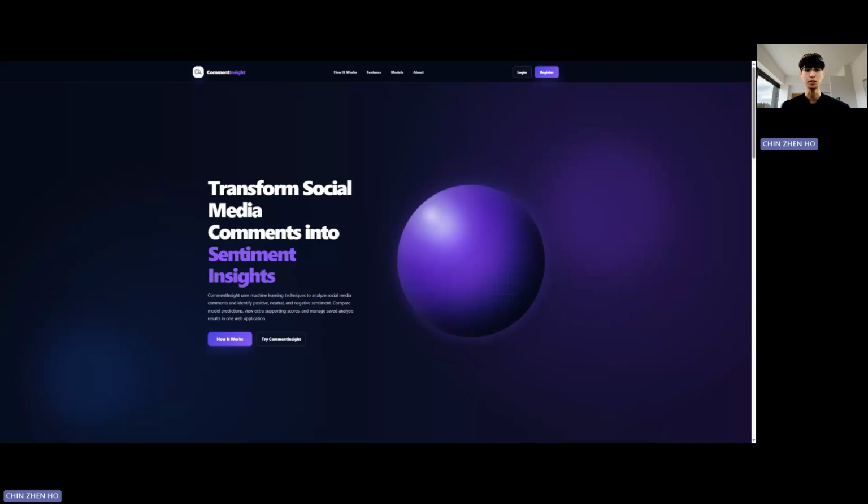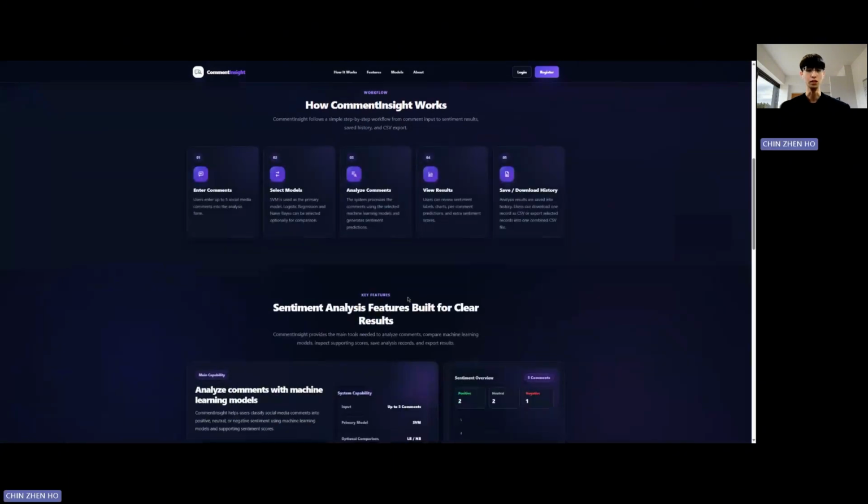Manually analyzing sentiment in large volume of social media comment is time-consuming, and human judgment can become inconsistent due to fatigue and subjective interpretation. The application follows a simple workflow shown here. User enters up to 5 comments, chooses which model to use for analysis. The system processes them and then displays sentiment result with chart and supporting score, which can be saved into the history or downloaded as CSV.